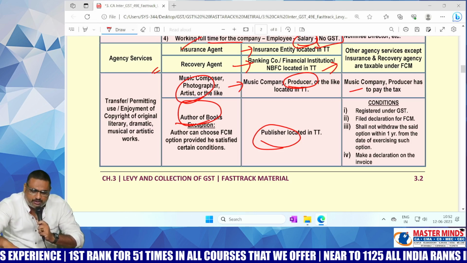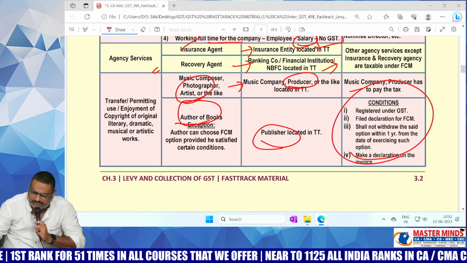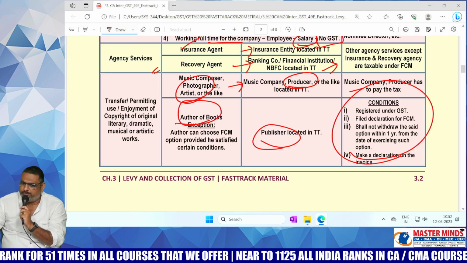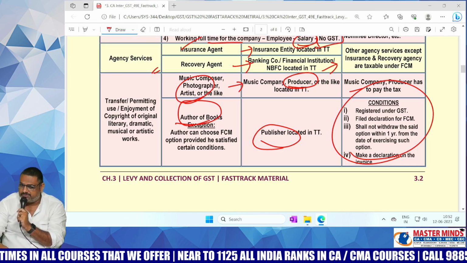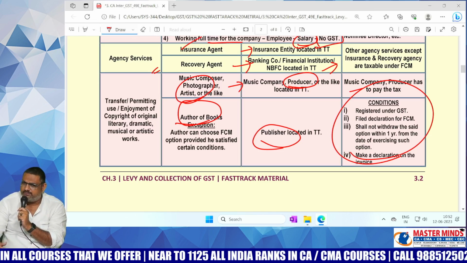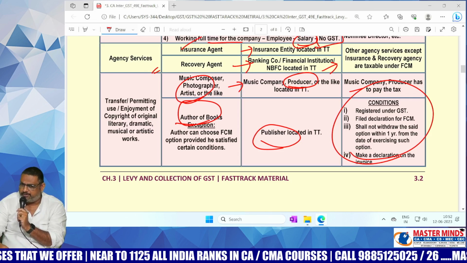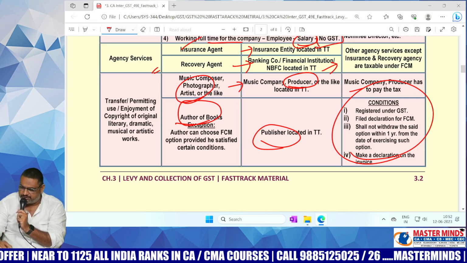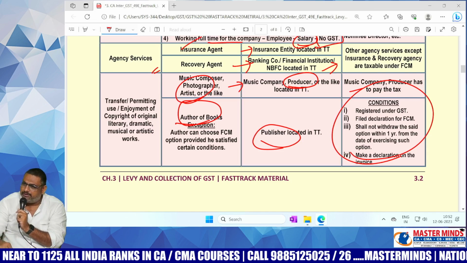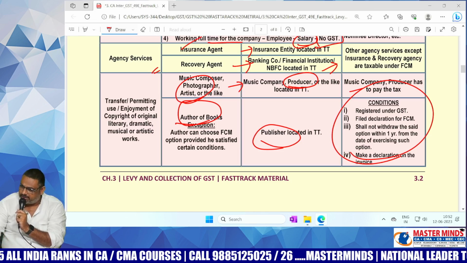But in order to follow the FCM, these are the conditions that are required to be satisfied. First one, the supplier should be a registered person. Second one, he should intimate the matter to the commissioner that he is willing to pay the GST under FCM.